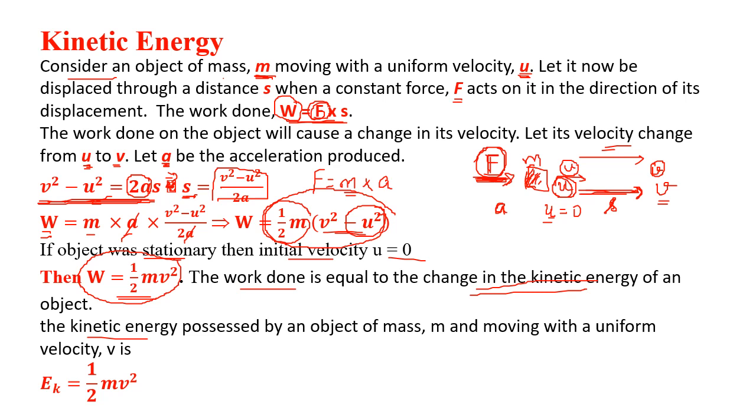So the kinetic energy possessed by an object of mass m moving with a uniform velocity v. Now it is said uniform velocity. Sometimes we can take the average velocity as u plus v upon 2, depending upon the numerator. So the work done on the body is the energy gained by the body. So the formula of kinetic energy is Ek equal to half mv square. This is the derivation of the kinetic energy.